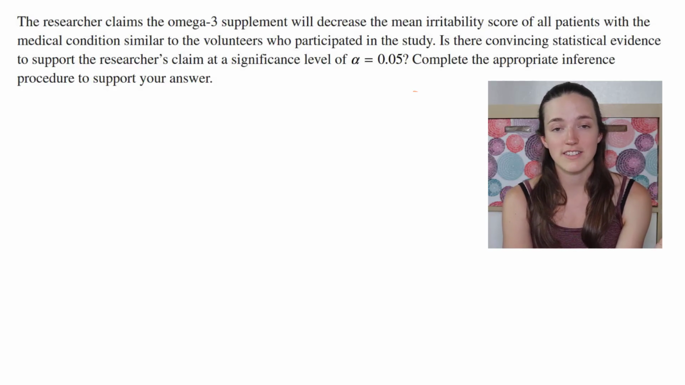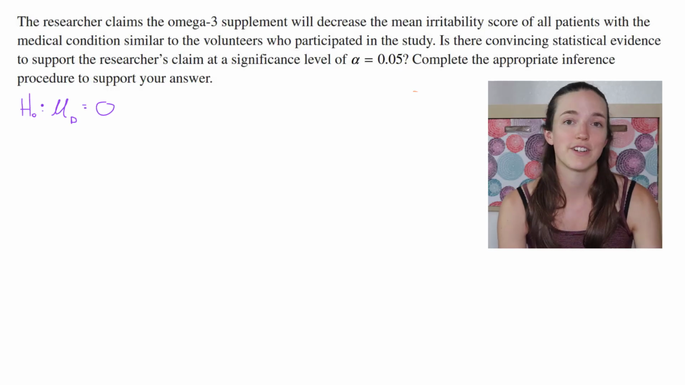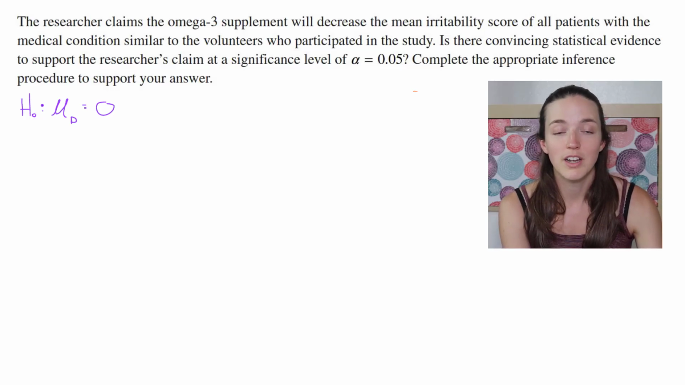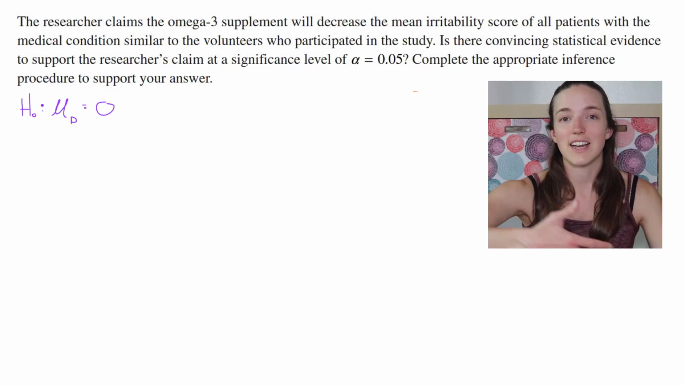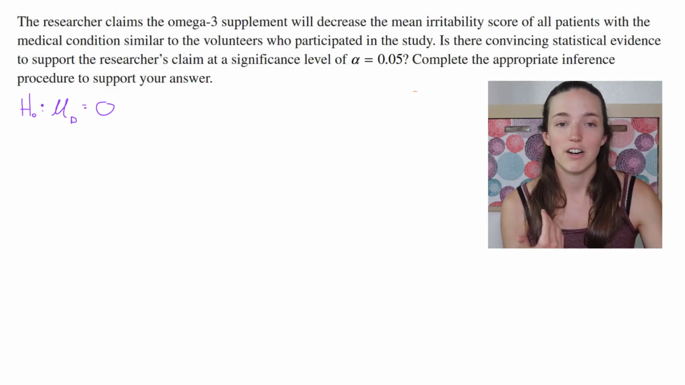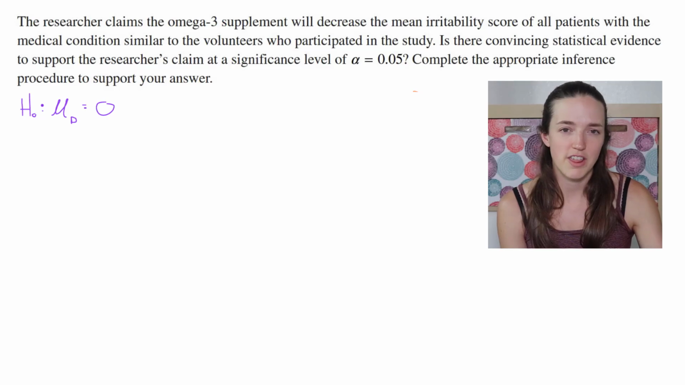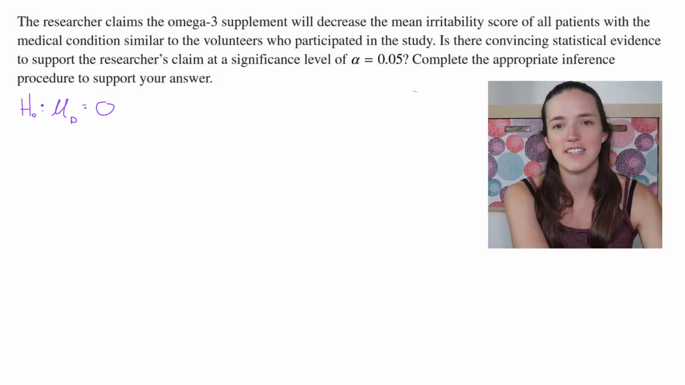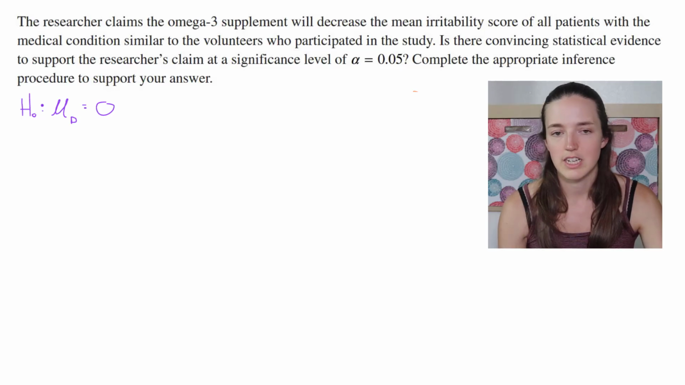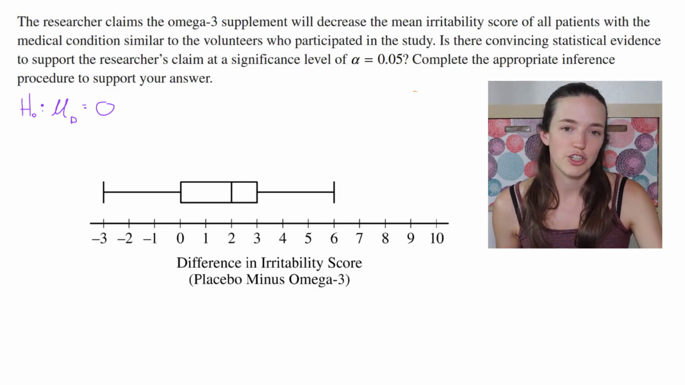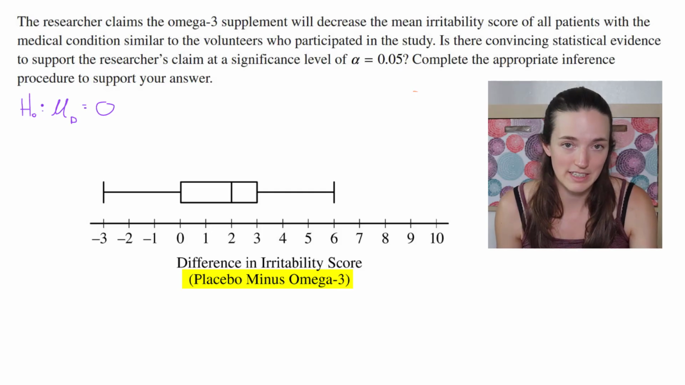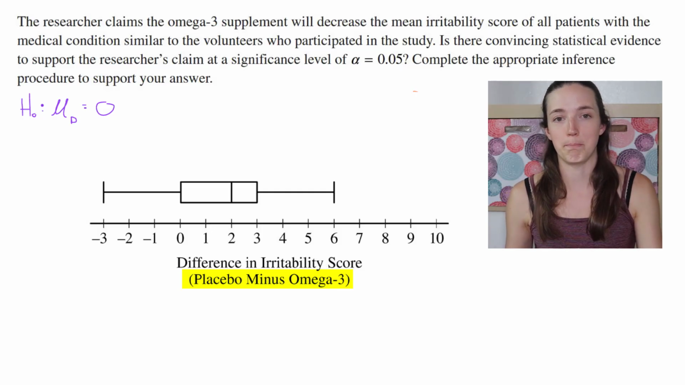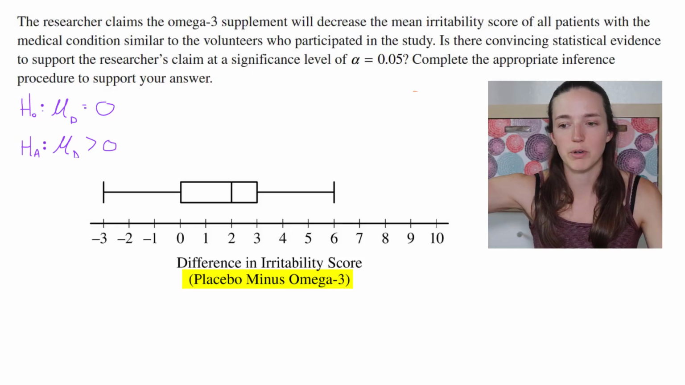So our null in this case would be that the true mean difference is 0. So I'm going to use mu because we're looking at the mean of the entire population. My alternate is what the researcher thinks is true. So he thinks that it's going to decrease the irritability score. If I look back at the graph, it shows me that they're taking placebo minus omega-3. So if the supplement is decreasing irritability, that would mean that the mean difference is going to be bigger, because the placebo irritability would be higher than the omega-3 irritability.